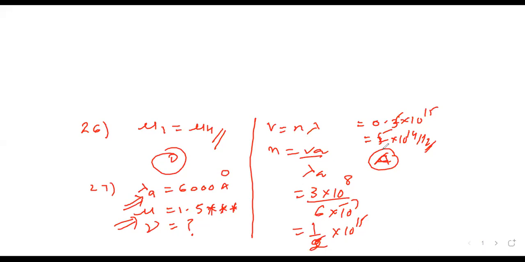Done, sir. Question 28. A ray of light enters a medium of refractive index √3. The angle of deviation is 30 degree. What is angle of incidence?